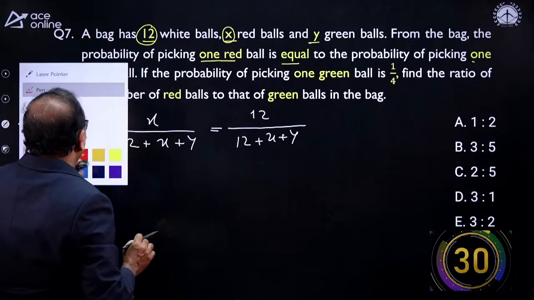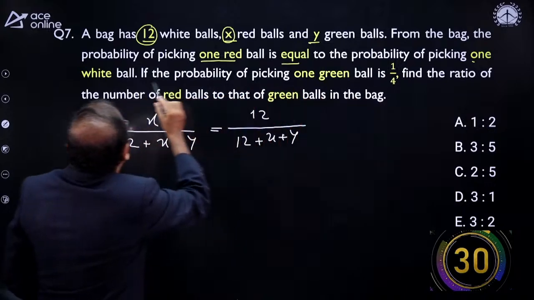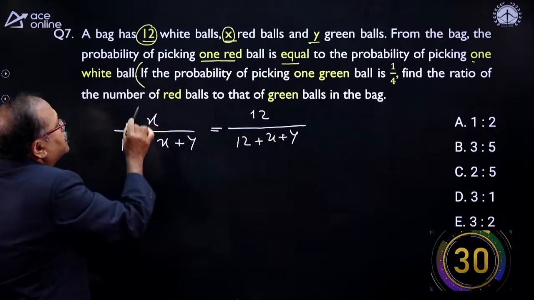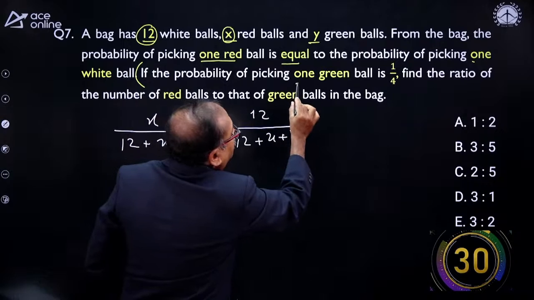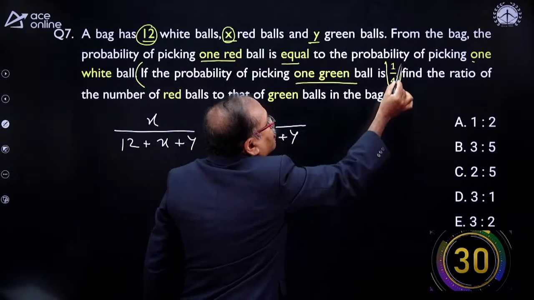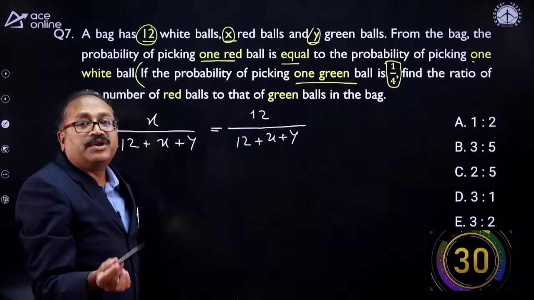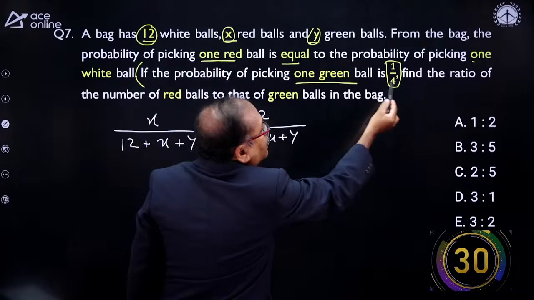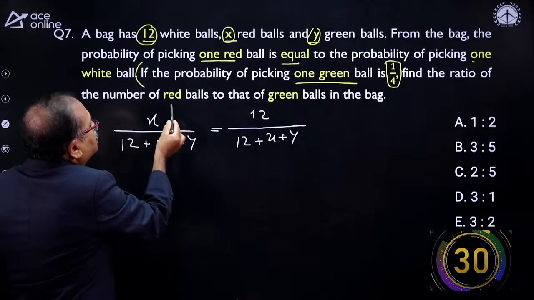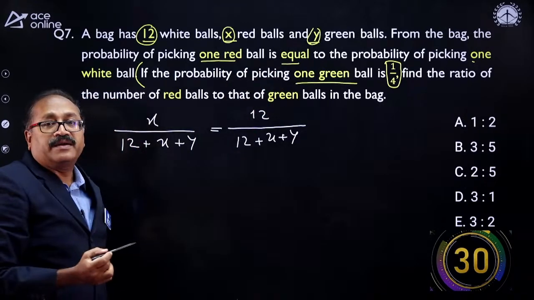Now, what is mentioned after that? It is done up to the white ball. If the probability of picking one green ball is 1 by 4, where the number of green balls is Y, the probability of getting one green ball is 1 by 4. Then find the ratio of red balls to green balls. Red ball is X, green ball is Y.